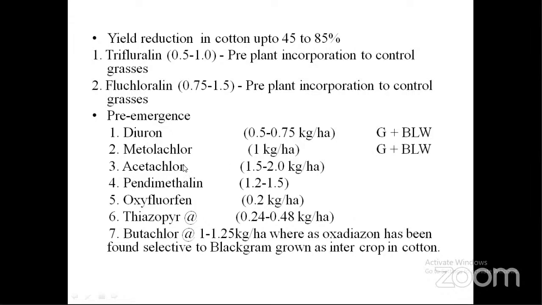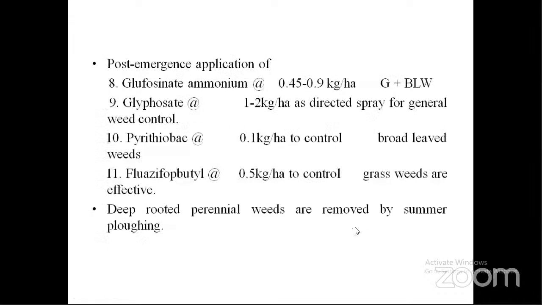And other herbicides like alachlor, pendimethalin, oxyfluorfen, thiazopyr, butachlor, all these herbicides are applied as pre-emergence herbicides in the cotton crop. If cotton is being grown with black gram as an intercrop, oxadiazon should be used, because these other herbicides may affect the black gram crop. That's why if black gram is cultivated with the cotton crop, oxadiazon should be used.